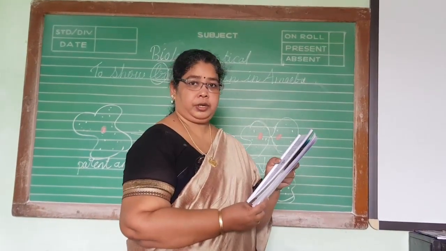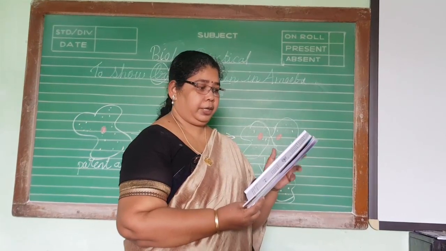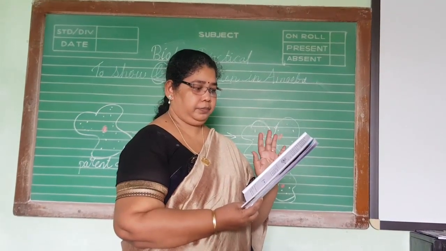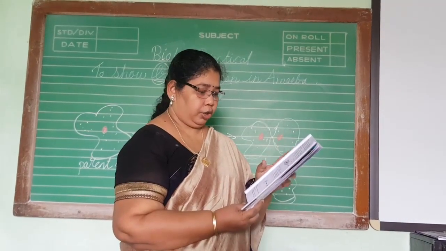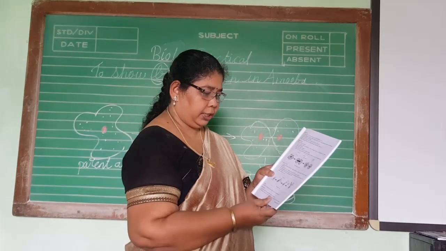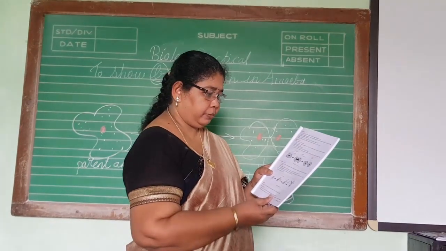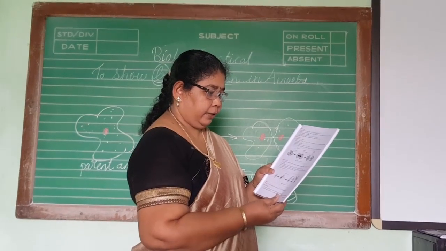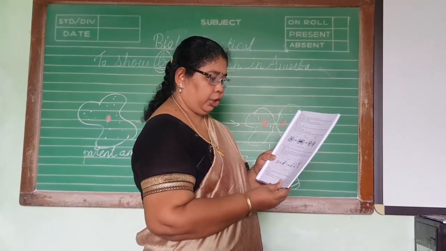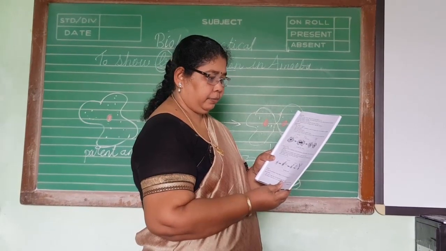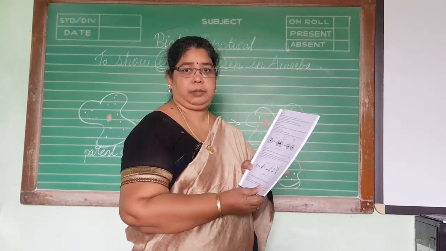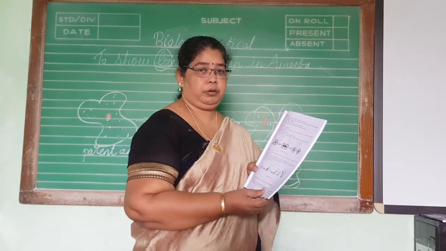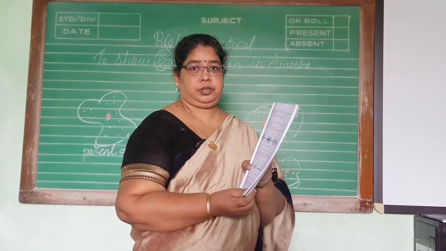No conclusion for this. So aim, apparatus and material, and then your observation. And on the plain page you have to draw the diagram. You can see A, B, C. They have given three diagrams. The first diagram shows pseudopodia and nucleus. The second, B diagram, shows constriction and dividing nucleus, and the third, C diagram, shows the daughter amoeba. Same markings, same labeling will do. This diagram you will do on the plain page. That's all.